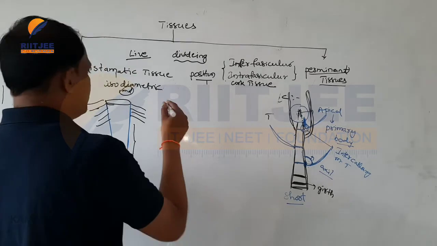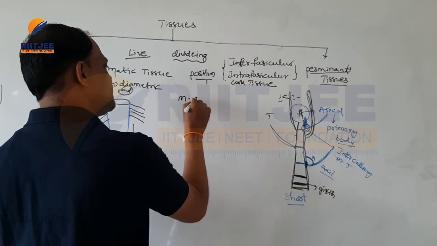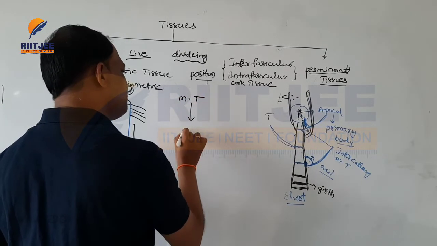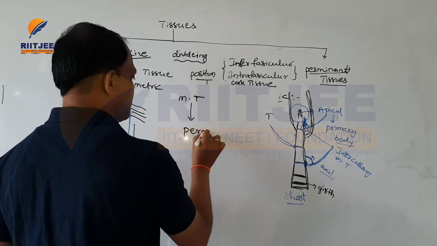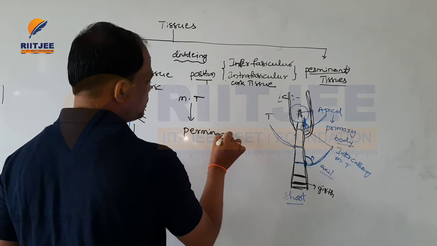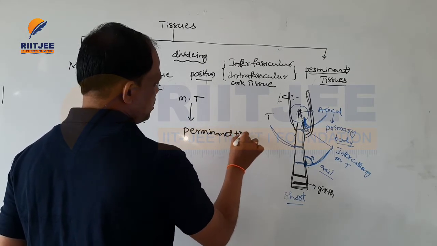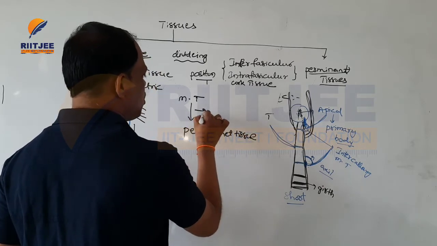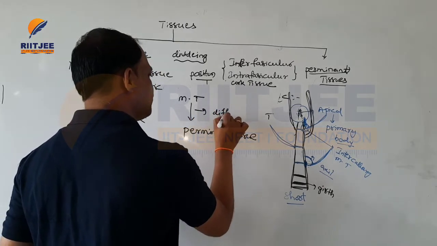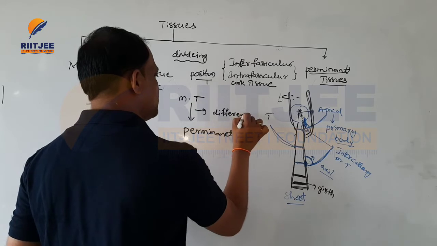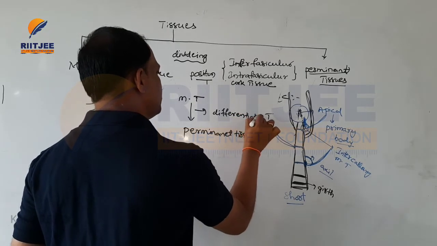Here the meristematic tissue can divide and form permanent tissues. Such a process is called differentiation.